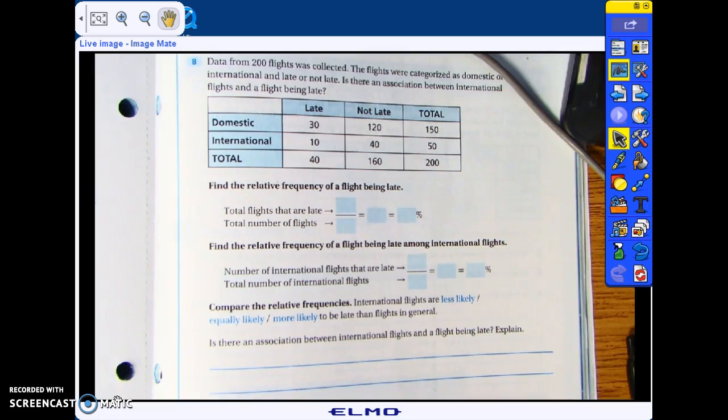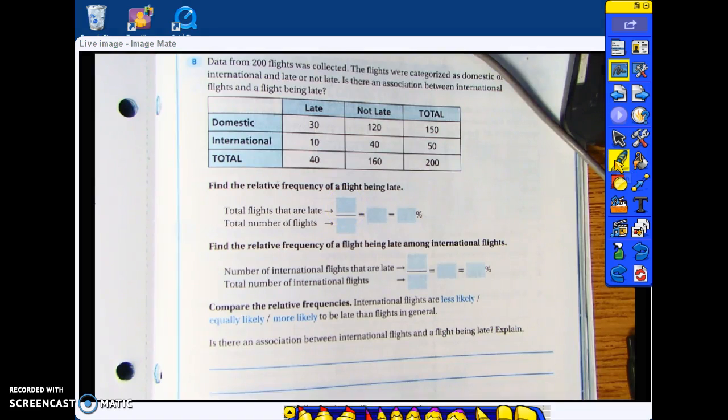So total flights that are late, we're going to go to our late column and go all the way down to the total, and we see that 40 flights were late. The total number of flights was 200. And so we are going to divide 40 divided by 200.